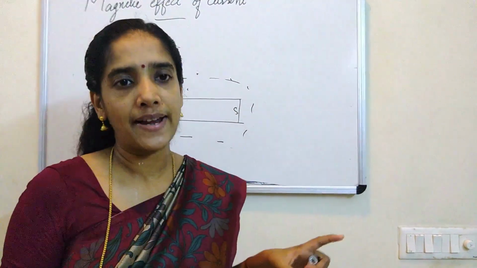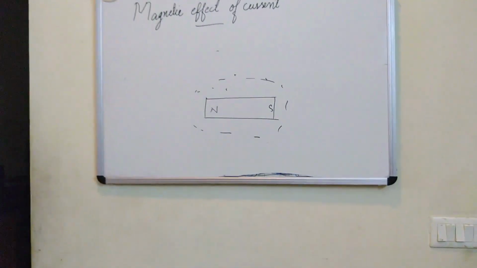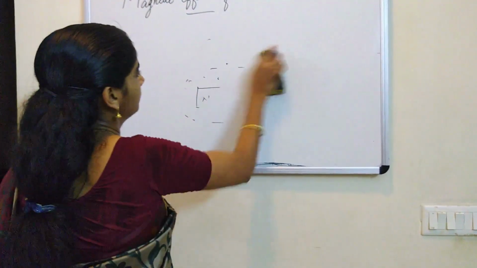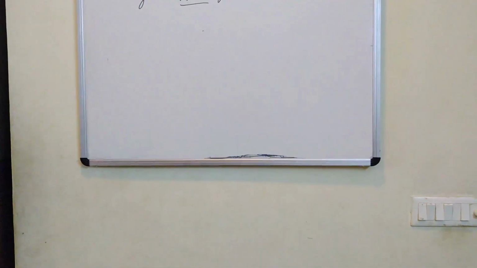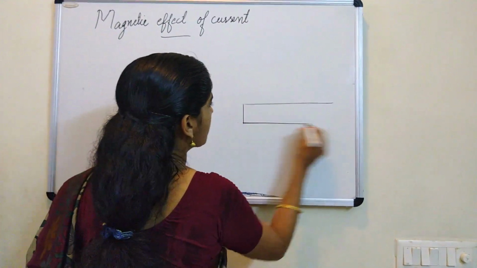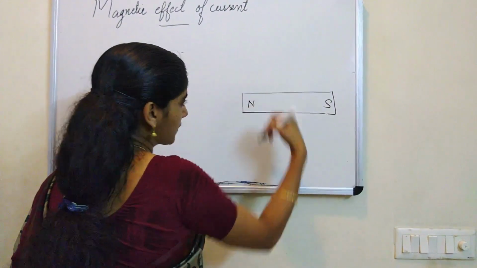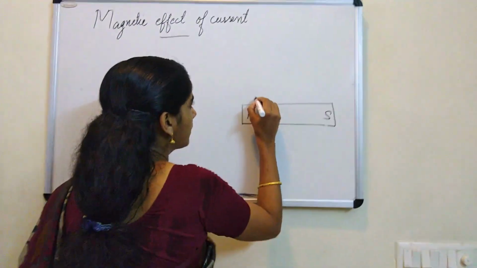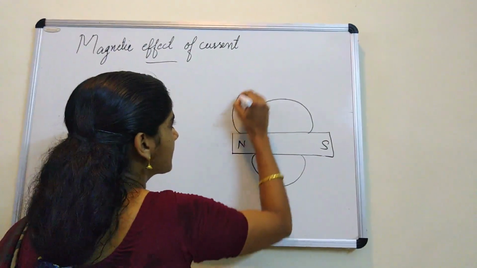So let me draw the pattern made by the iron powder and the compass. Okay, so this is the magnet, and the pattern was symmetric on both the sides, as you had seen in the video. It's like this.